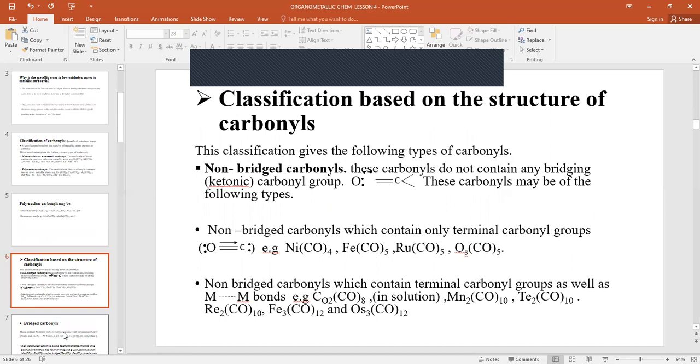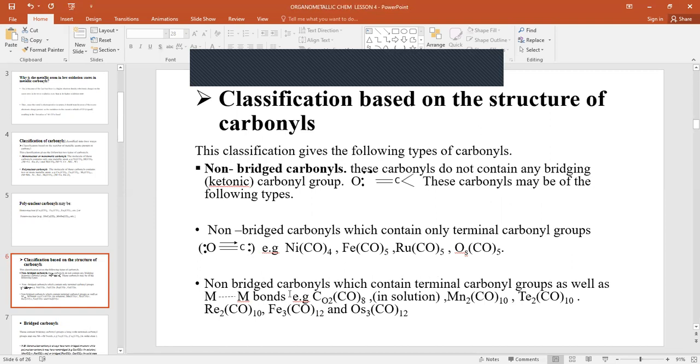The second classification is based on the structure of the carbonyl. These are also of two types: the non-bridged carbonyls and the bridged carbonyls. Under non-bridged carbonyls, we have carbonyls which contain only terminal carbonyl groups. Examples are nickel tetracarbonyl, iron pentacarbonyl, osmium pentacarbonyl, and others.